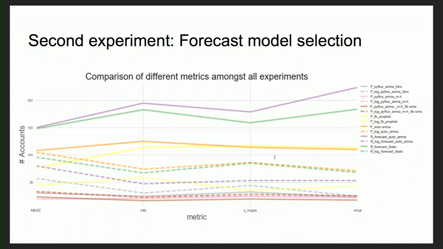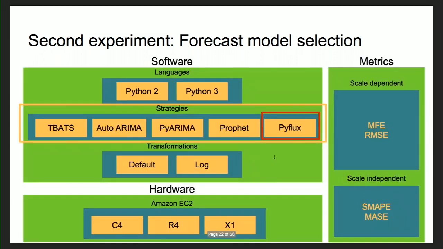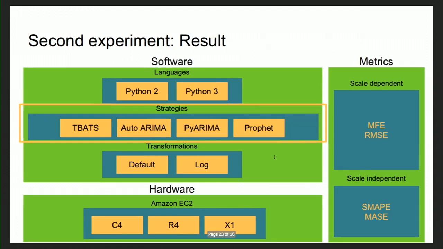But if we look at the very bottom, every color or every line associated with PyFlux seems to be lying at the very bottom, which means PyFlux is not actually performing well for our use case or our problem statement. So, analyzing that, we thought of getting rid of PyFlux from our strategies, because the most time-consuming thing in this whole architecture is strategies. So we wanted to see if we can do something more to reduce the time.